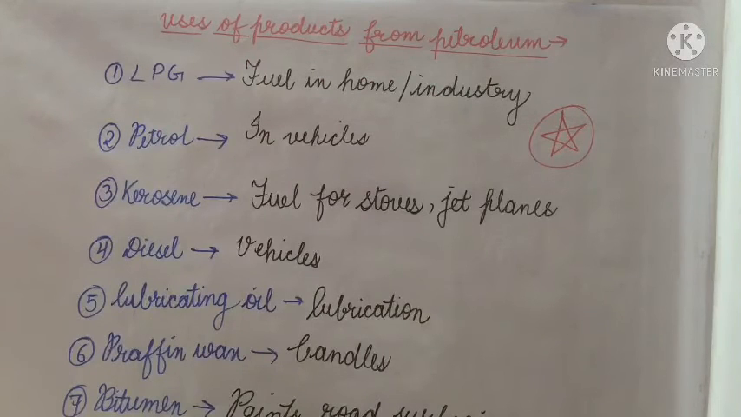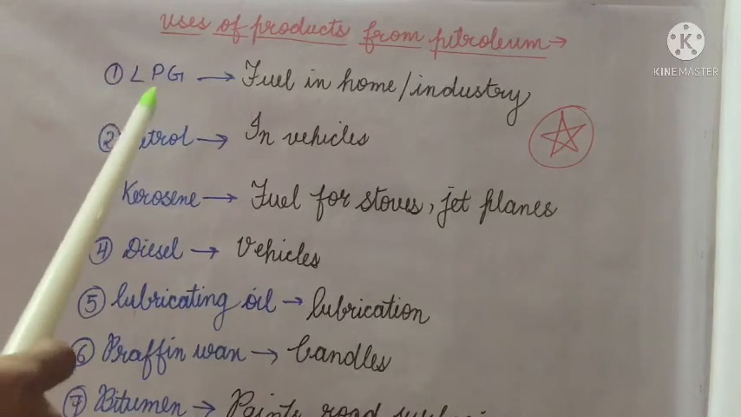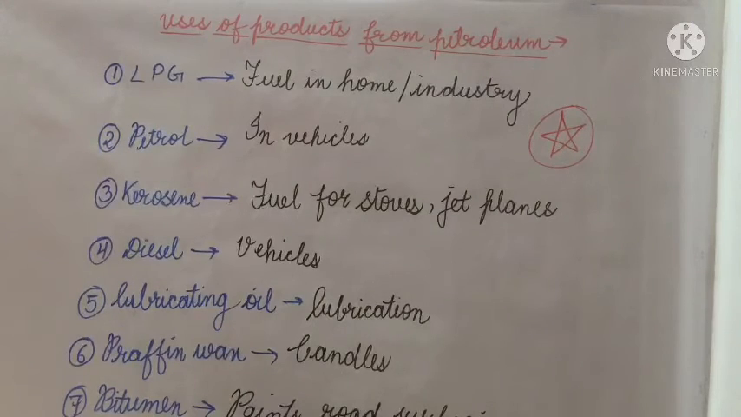Now let's see the uses of the products that are obtained from petroleum. This is a very important board examination point of view question, and questions come. So these are the 7 compounds that we obtain from petroleum. Let's discuss their use. LPG or liquefied petroleum gas is a fuel in home as well as in industry. The second one is the petrol that we know very well. Now this LPG is used in cylinders, petrol is used in vehicles, and diesel is also used in vehicles. Then kerosene is a fuel for stoves which we use in some houses, and very interestingly it is used in jet planes also.